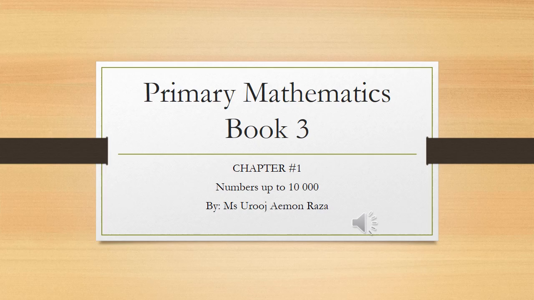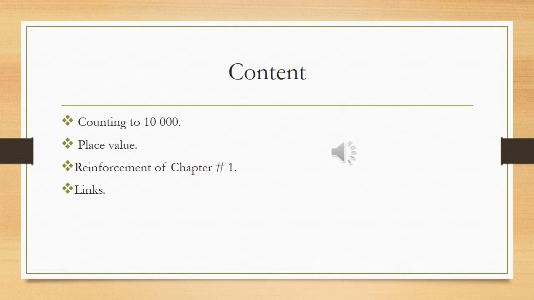Today we are starting our chapter, that is chapter number 1, numbers up to 10,000 from our book Primary Mathematics book 3. So class, in this lecture the contents are counting to 10,000, place value, and reinforcement of chapter number 1. It means we have a review or recap of chapter number 1 by practicing some questions related to the chapter, and then I am attaching some links which help you to understand it more deeply.